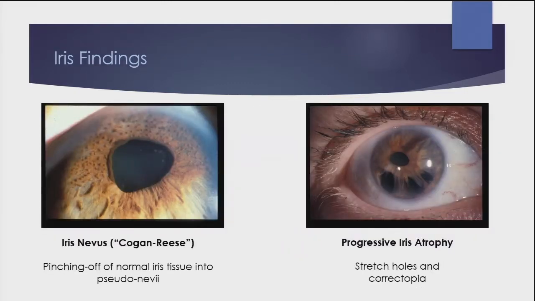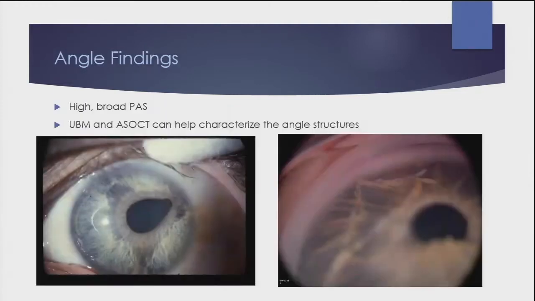The iris findings are quite pretty to see, but as you go down the road with these patients, they can be very difficult to deal with. And they span both the iris nevus configuration, where this membrane goes across and pinches off the normal iris tissue into these pseudonevi, or to progressive iris atrophy, which can leave patients with debilitating glare.